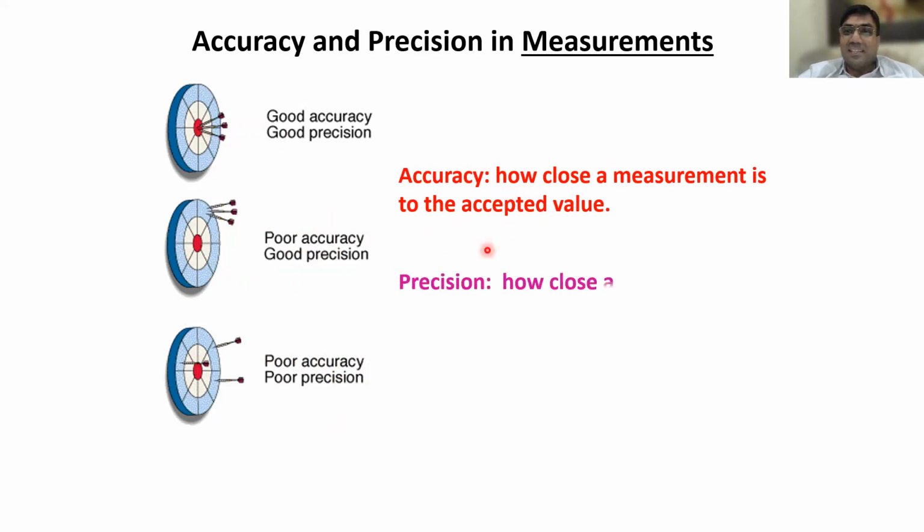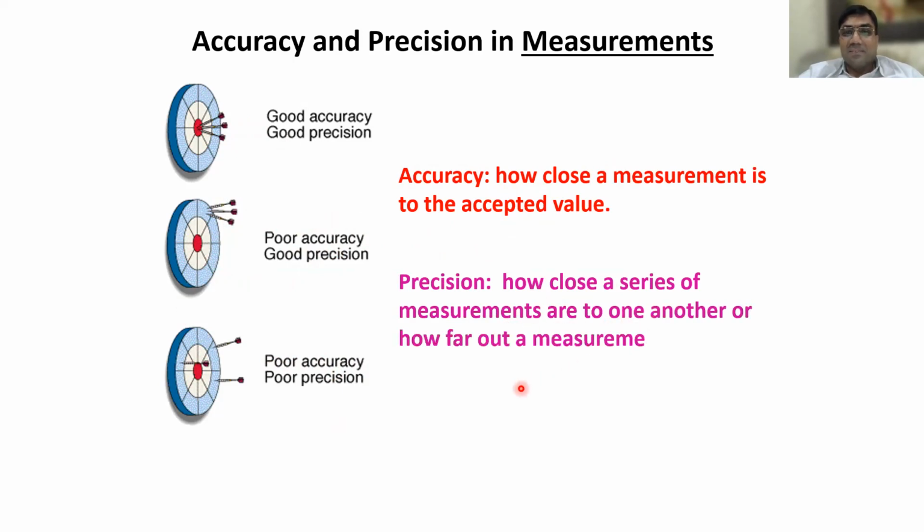But precision is slightly different. It is how close a series of measurements are to one another. Here you are comparing only these three, and these three are very close. So this is precision.